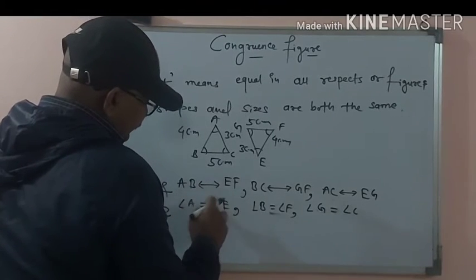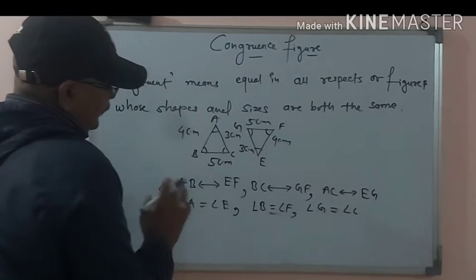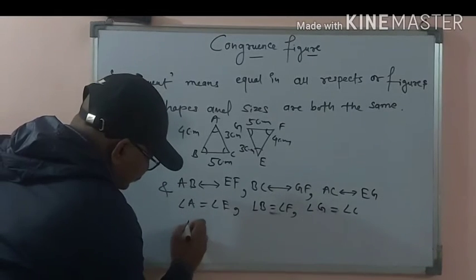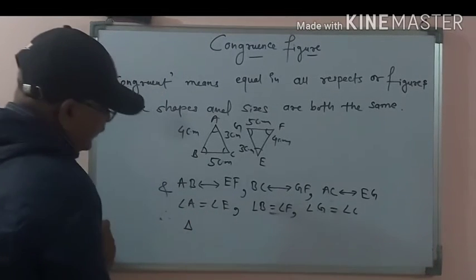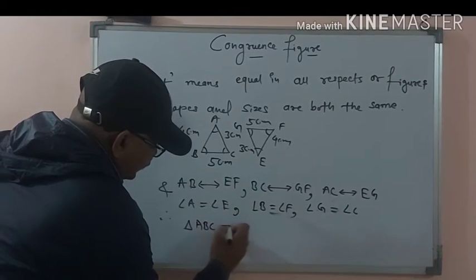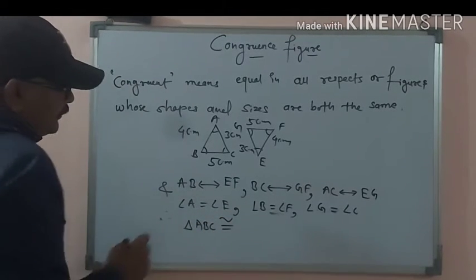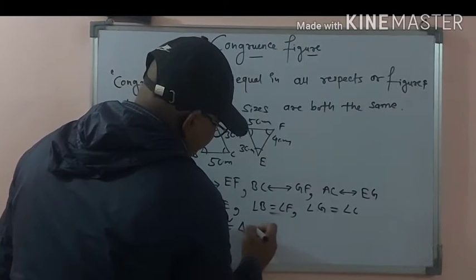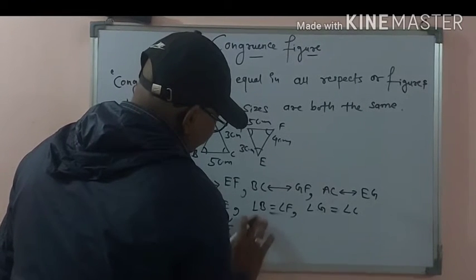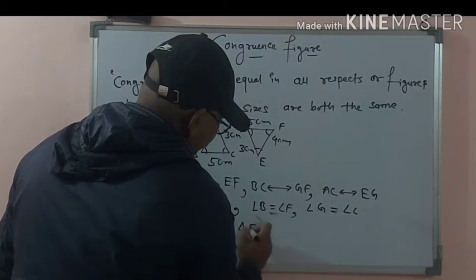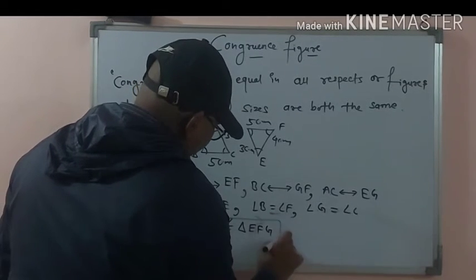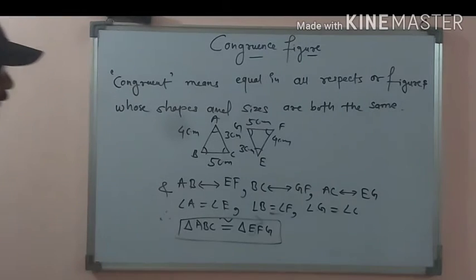Length is compared and angle is compared. Therefore we can say that triangle ABC is nearly equal, or congruent, to triangle EFG. This is congruence of the figure.